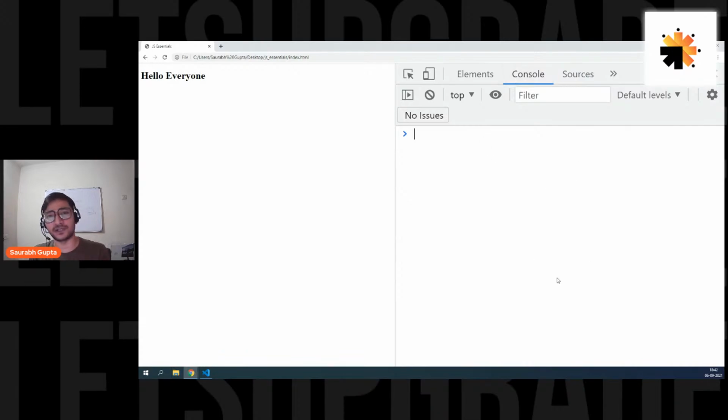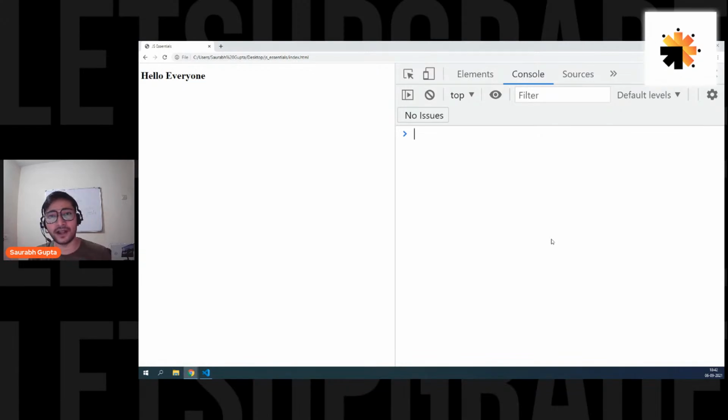Now, what is console actually? Console is just like a command prompt of the browser. And to do anything on the console, the language that you use is JavaScript. Simple. For today's complete session, we're going to use this section as our output section. We're going to see all the JavaScript related output here, because the language that you use to work on the console is JavaScript.